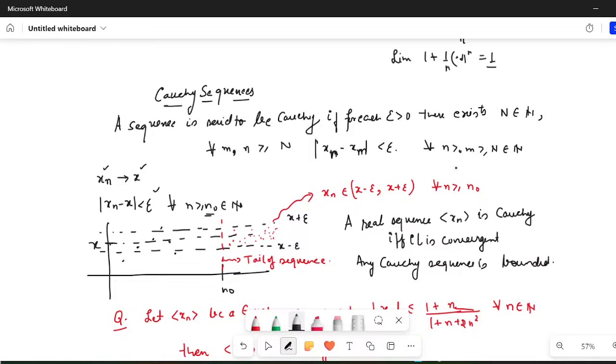Once you define this Cauchy sequence, today I'm going to discuss more on this. In R, I can say a real sequence xn is Cauchy if and only if it is convergent. In a complete metric space like the real numbers, any sequence xn in R, if it is convergent, then it is Cauchy, and if it is Cauchy, then it is convergent. Today we are going to develop this idea a little bit more.